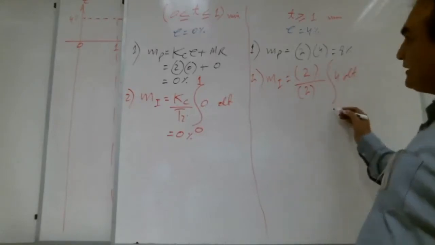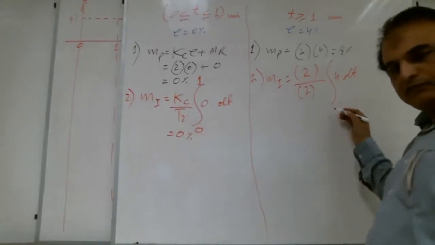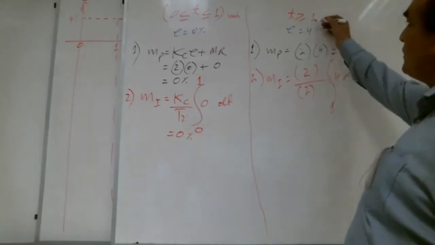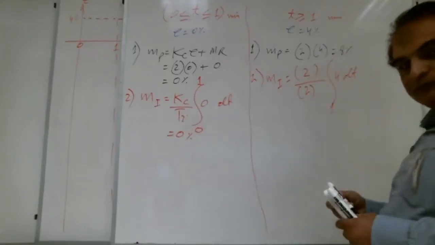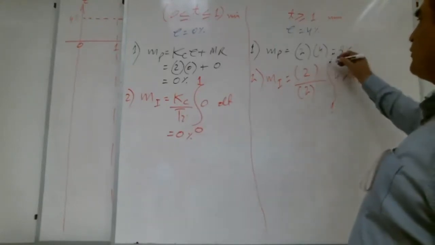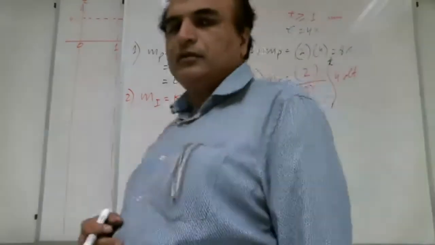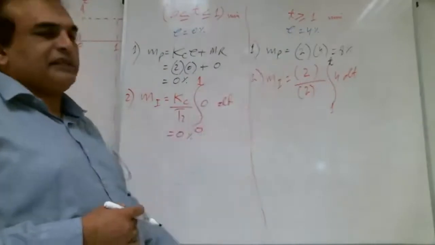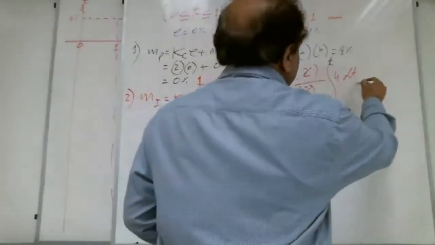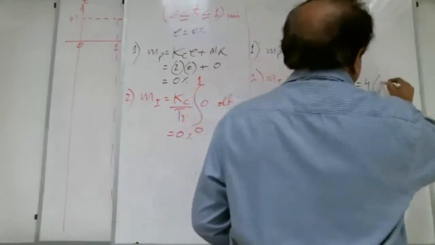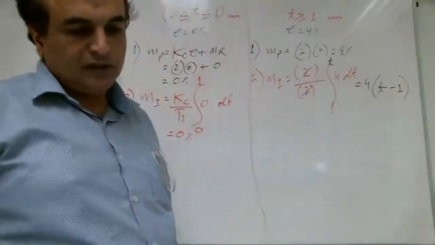What is T1 here? 1. And T2? Still we don't know it, so we put t. So this will cancel with this one, and the 4 will come out: 4 times (t minus 1). Right, Shabab?